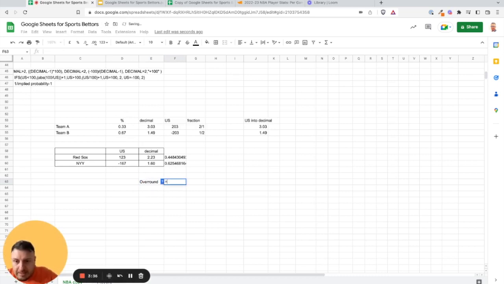Overround is what you get once you add those two numbers, this plus this. If you watched my previous video, you can also do it like this: sum and drag down. This is just another way. But once you get this number, as you see, if the odds were fair, this number would be 1. But because it is bigger, we have unfair odds, and the bigger the number, the worse odds you get. And from this we can calculate VIG.